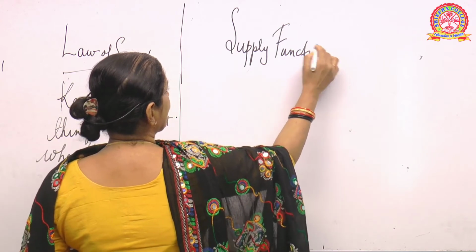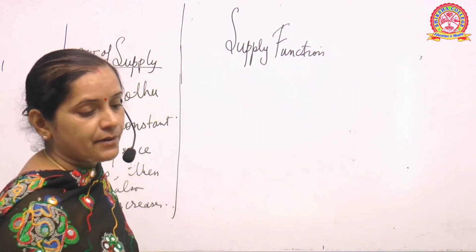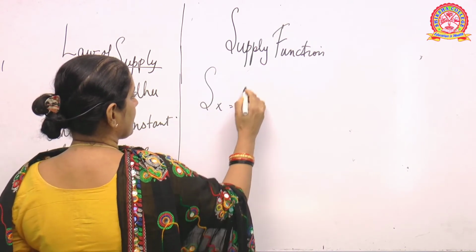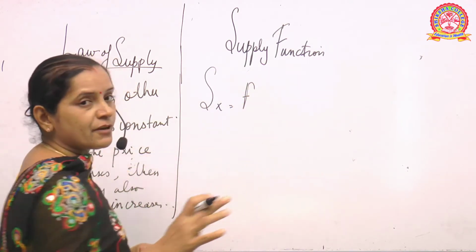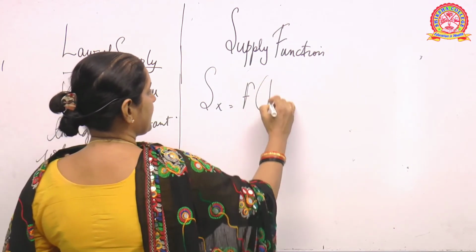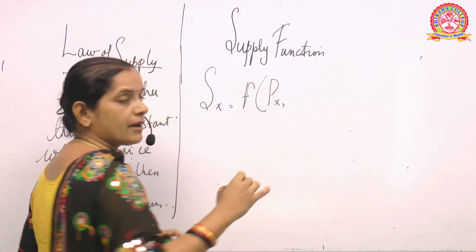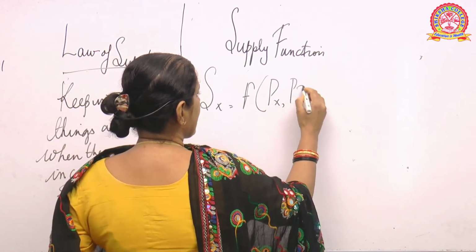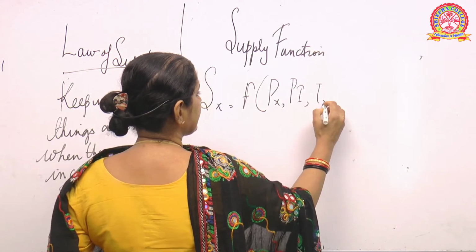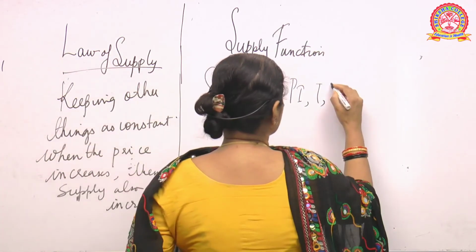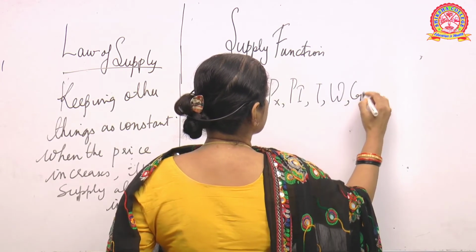So first we will write the equation and then I will try to explain it. See, the supply function, like your demand function. If you remember the demand function, similarly the supply function is Px, Pi, T, W and Gp.